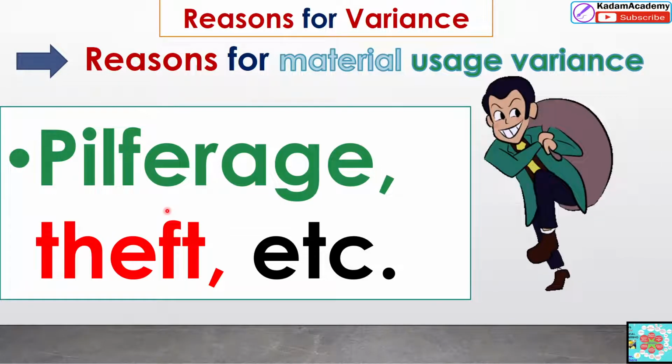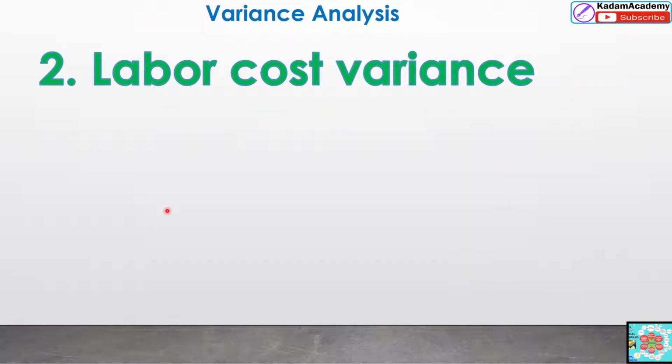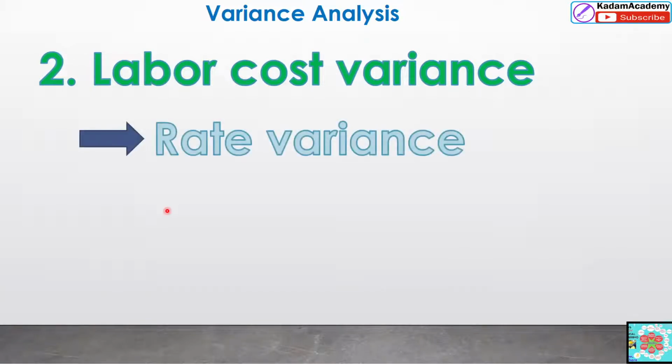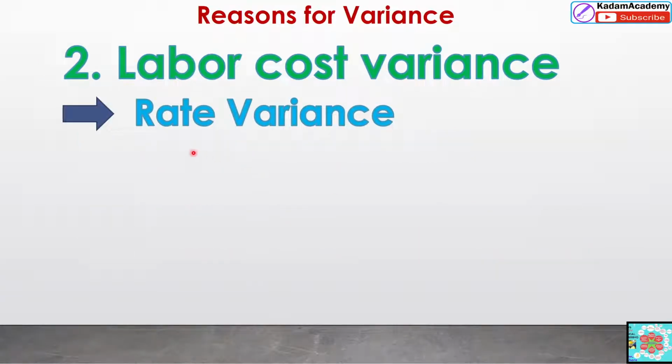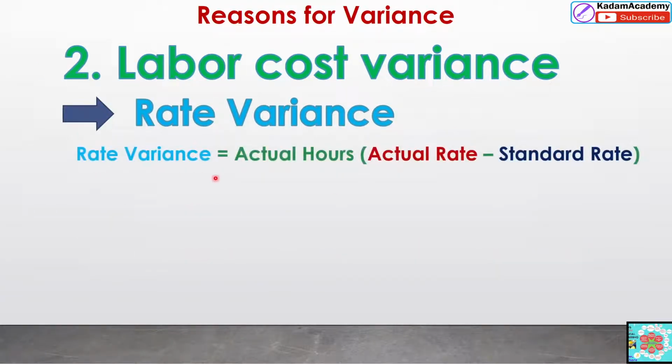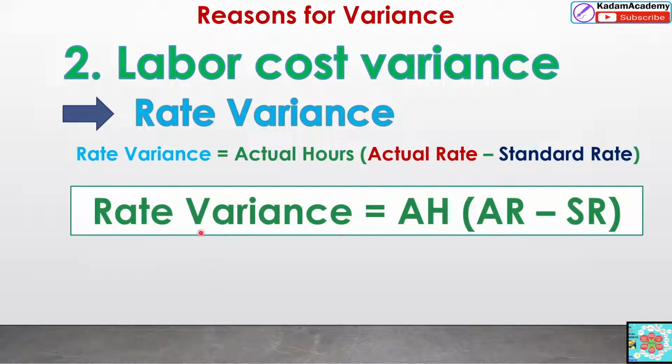Now we'll see the labor cost variance. It also has two parts, that is the rate variance and the efficiency variance. Under the rate variance, how to calculate rate variance? Rate variance you can calculate by using this formula: actual hours into, inside the bracket, actual rate minus standard rate. So this is the formula to find out the rate variance. Under this rate variance, AH inside the bracket, AR actual rate minus standard rate.